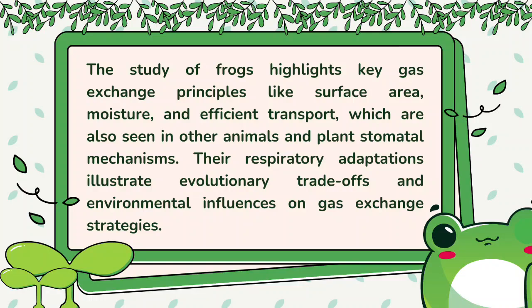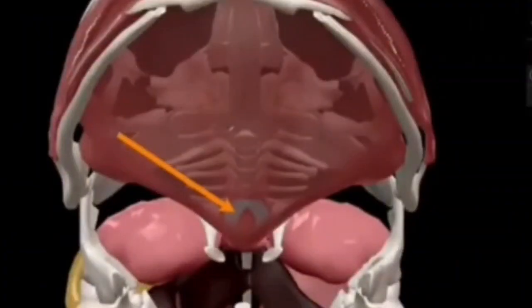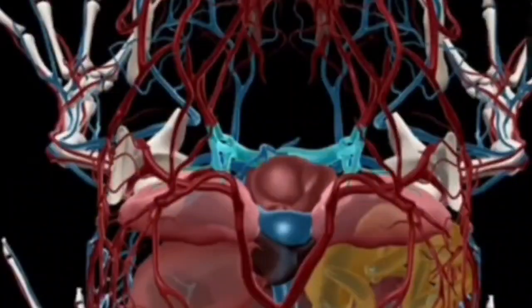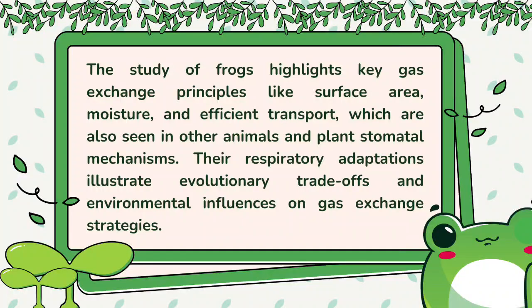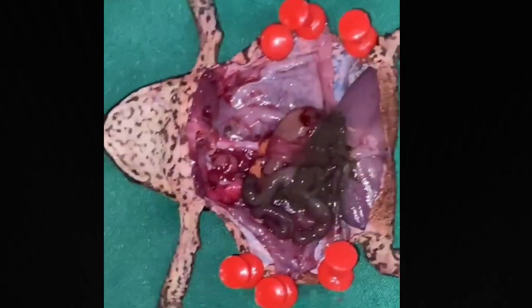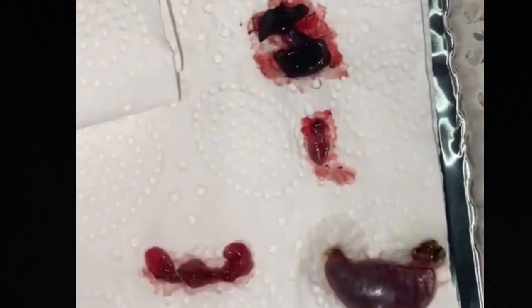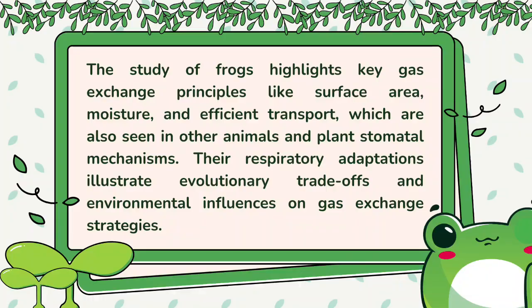The study of frogs highlights key gas exchange principles like surface area, moisture, and efficient transport, which are also seen in other animals and plant stomatal mechanisms. The respiratory adaptations illustrate evolutionary trade-offs and environmental influences on gas exchange strategies.